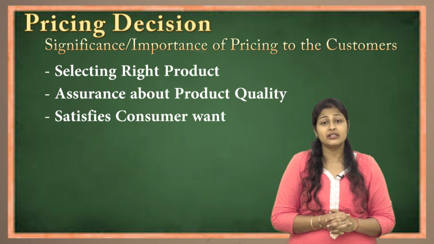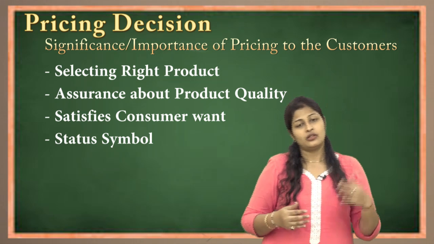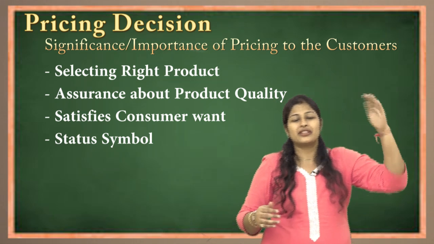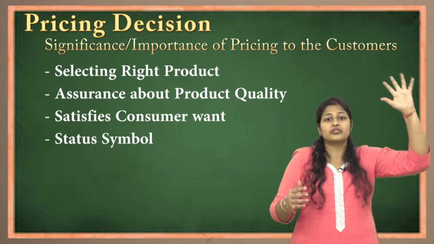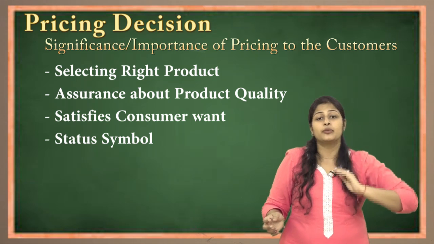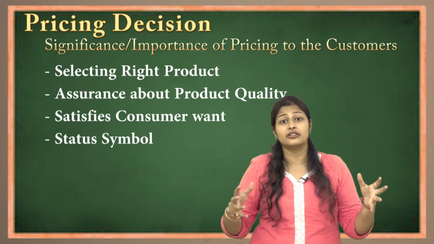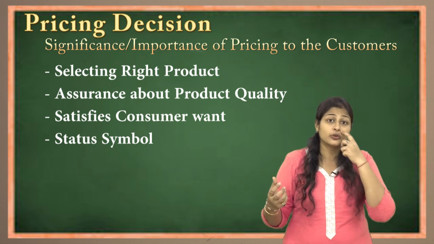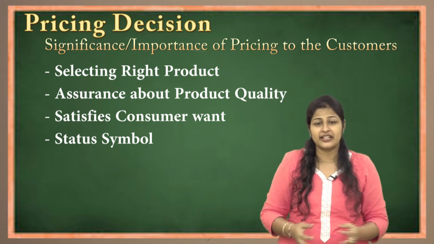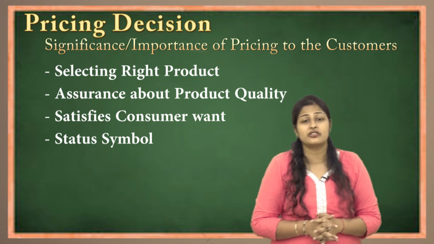Next is status symbol. Yes, premium products have obviously high prices, and that satisfies the status; it shows the status symbol. For example, people going to clubs or people going to a different school. The best example right now is the IG board versus the CBSE and ICSE boards.